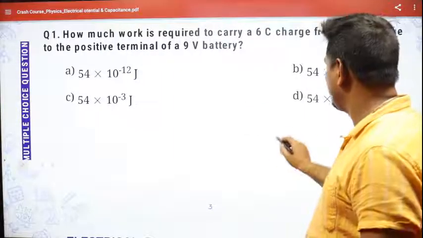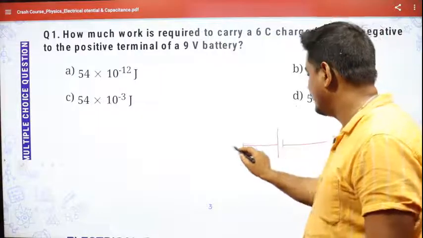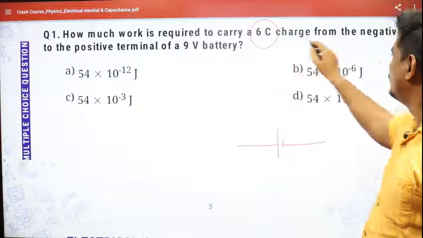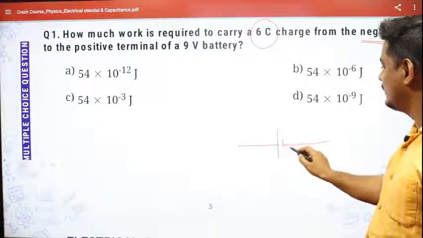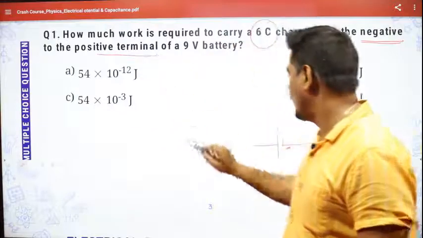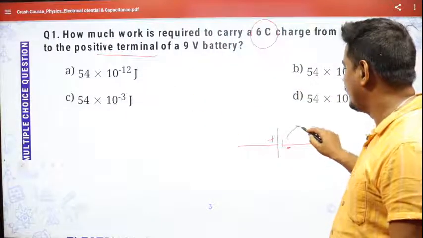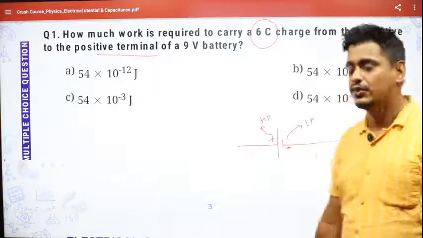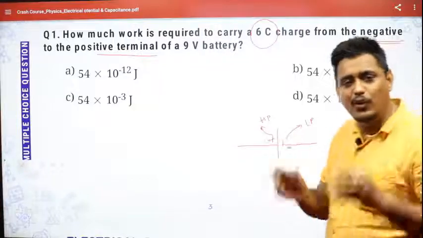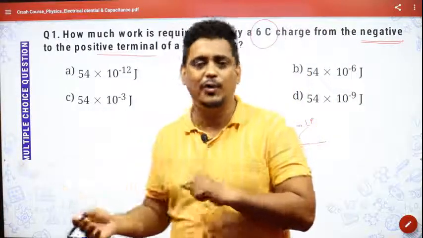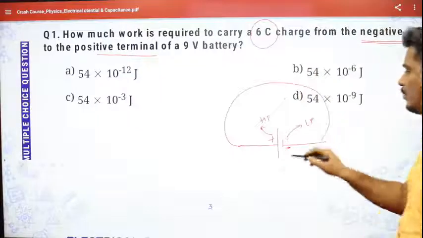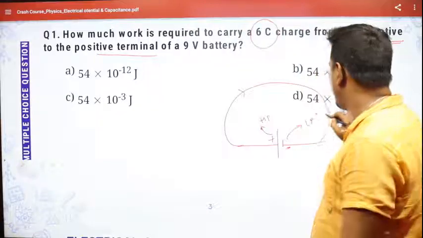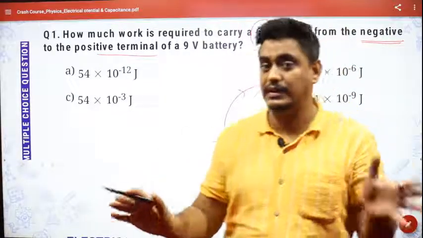First, you see the terminal of the battery. It is saying how much work is required to carry 6 coulomb of charge from the negative terminal to the positive terminal. I hope by now you know that the negative terminal is at lower potential, the positive is at higher potential. So any charge will go from higher potential to lower potential. It can go by itself without any external force. You know this? A charge can move from higher potential to lower potential without any external work. That is how things go.